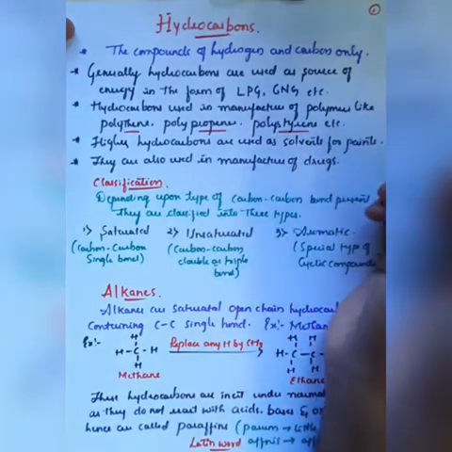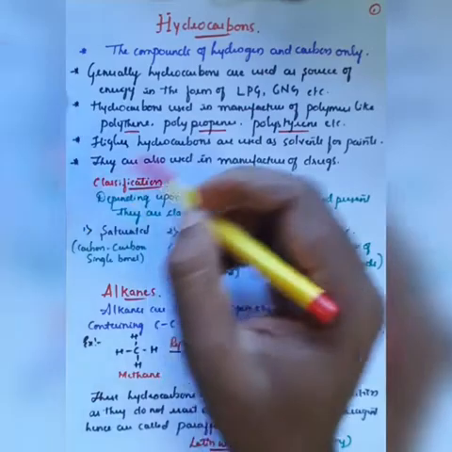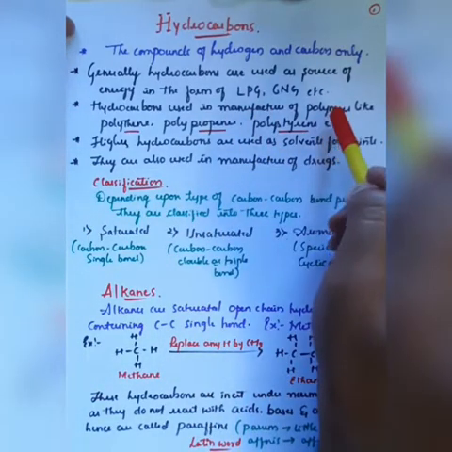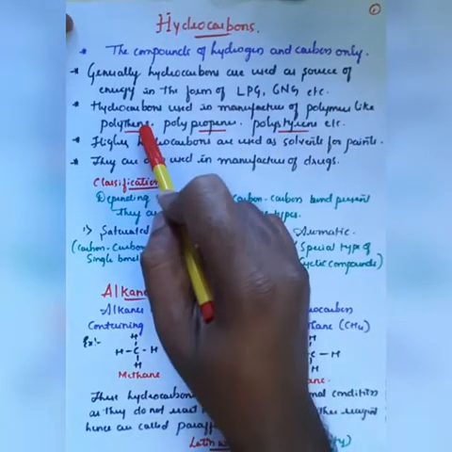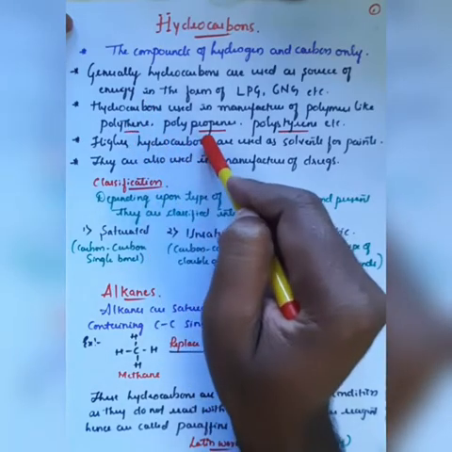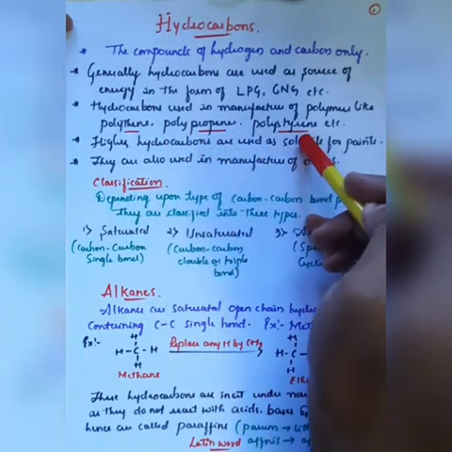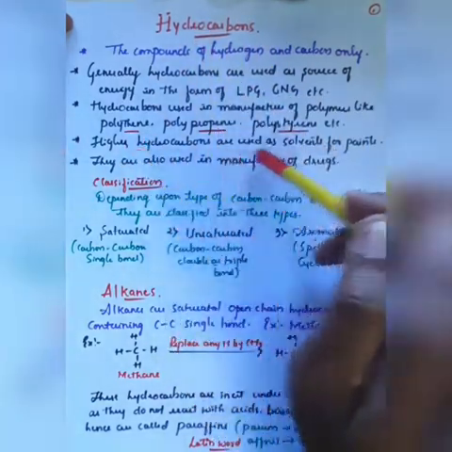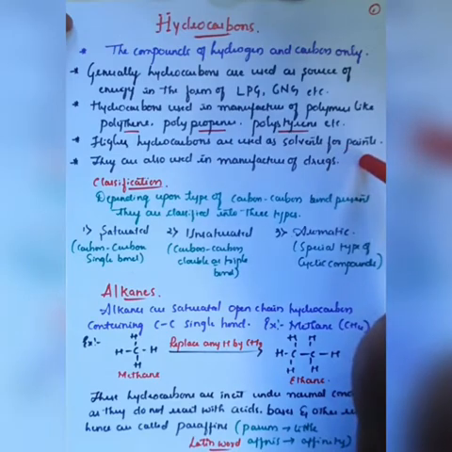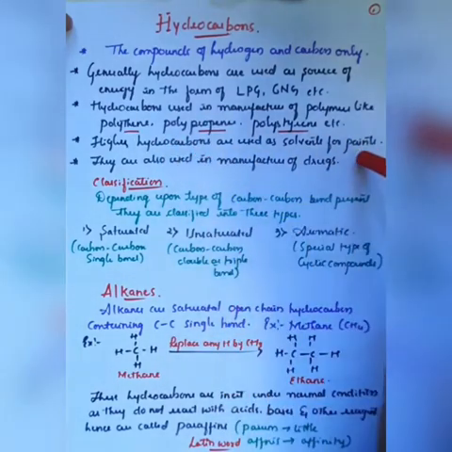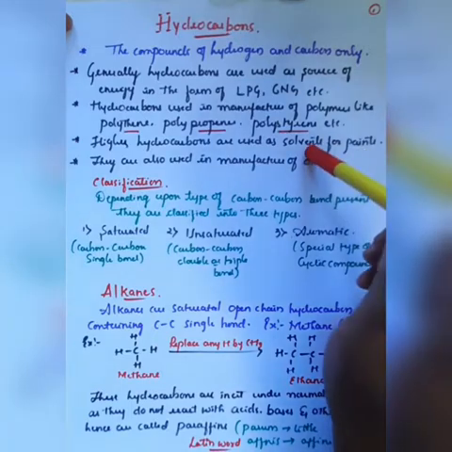Another important use of hydrocarbons is in the preparation of polymers. Polymers like polyethylene, whatever you call a plastic bag or carry bag, is polyethylene, and also polypropylene as well as polystyrene. Those can be prepared using hydrocarbons. Higher hydrocarbons are also used as solvents in paint. Different types of colors and different kinds of paints, we generally call them dyes. In those, we also use hydrocarbons during the preparation of paints, in the form of a solvent.